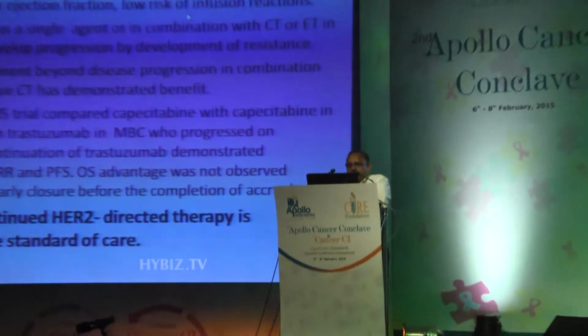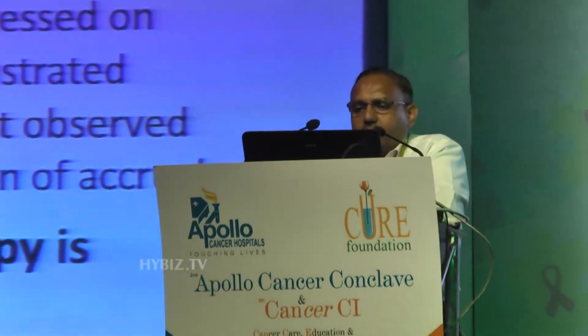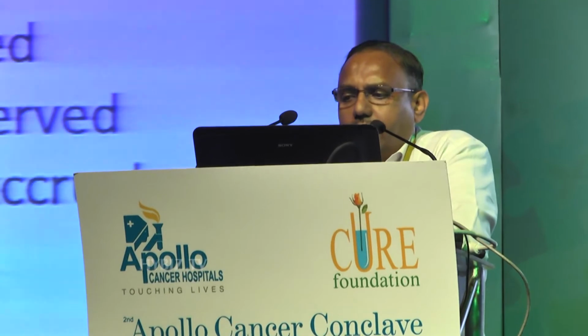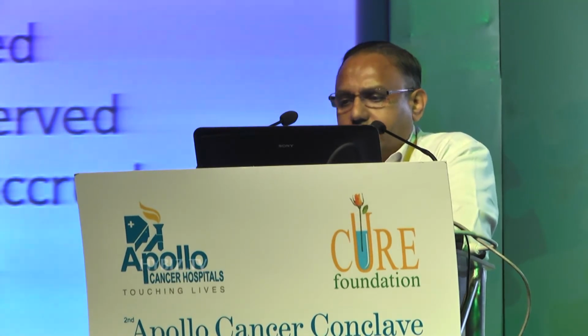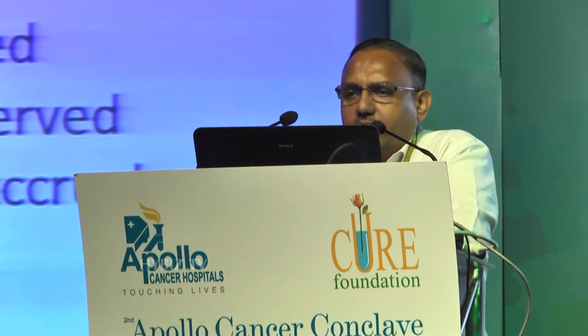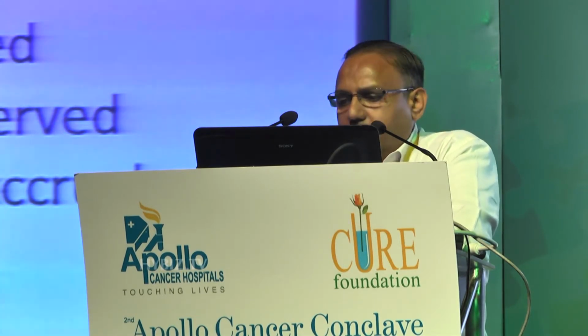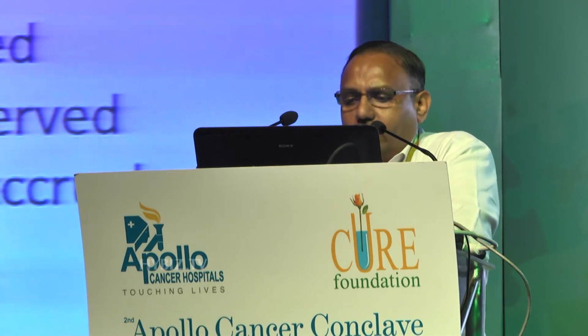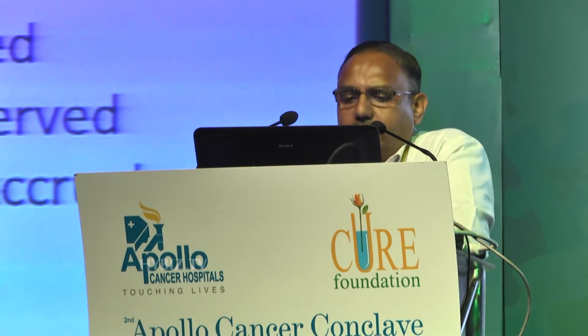The toxicity of Herceptin includes risk of congestive heart failure, asymptomatic reduction in left ventricular ejection fraction, and very low risk of infusion reactions. Despite success as a single agent or in combination with chemotherapy or endocrine therapy as first line, patients usually develop disease progression by development of resistance to trastuzumab. Continuing treatment beyond disease progression in combination with an alternative chemotherapy has demonstrated benefit.